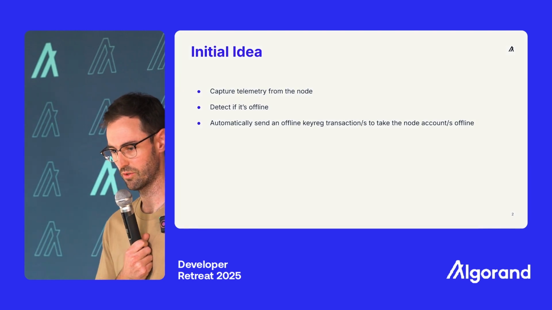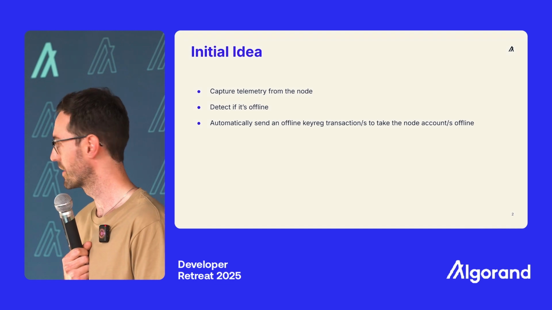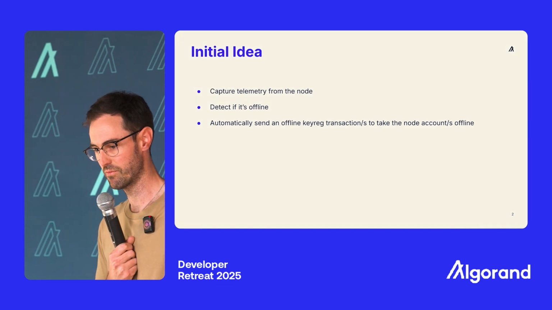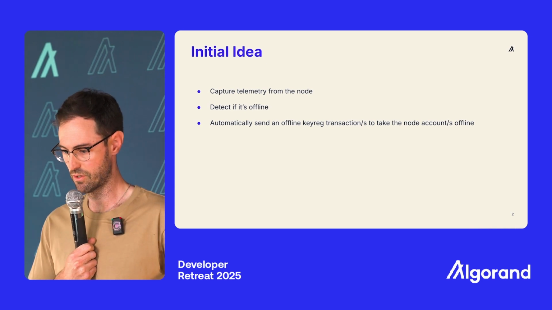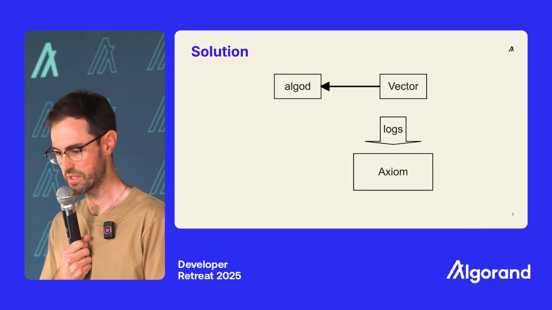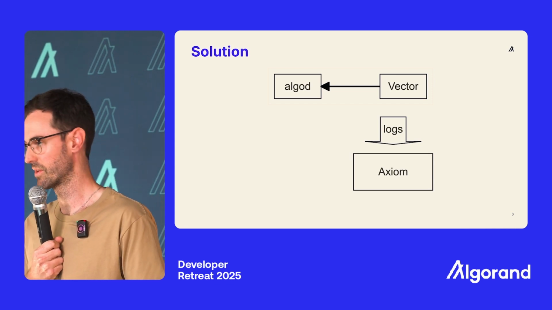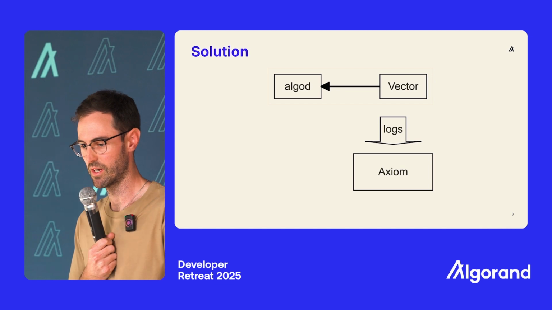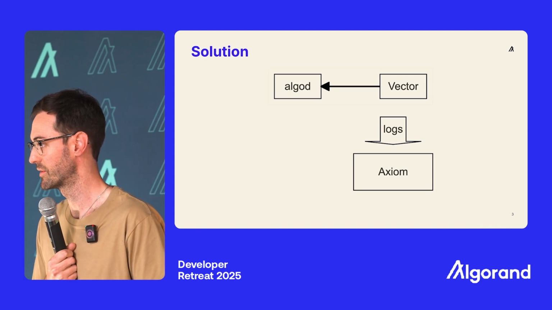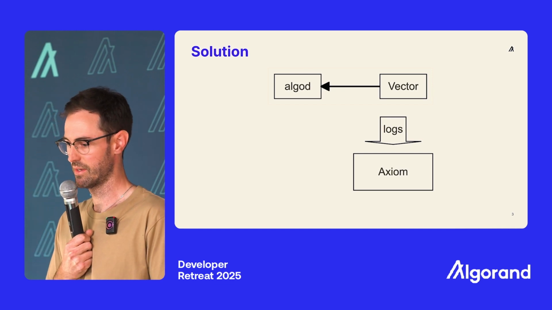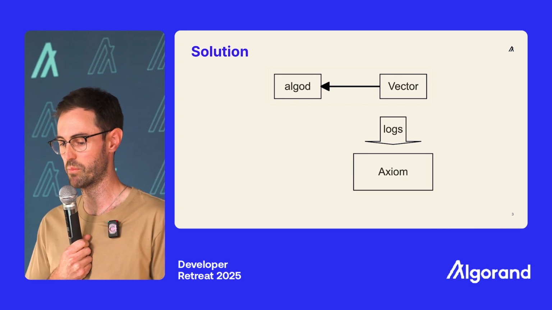I looked at a few options, one of them being pre-signed transactions, the other being delegated logic sigs, and unfortunately it's not super feasible, especially if you're on a Ledger, which I am. So instead, I've put together a default configuration that allows you to get monitoring insights on your node, so you can react to any events that might cause some kind of unavailability of your node before your voting performance is impacted.